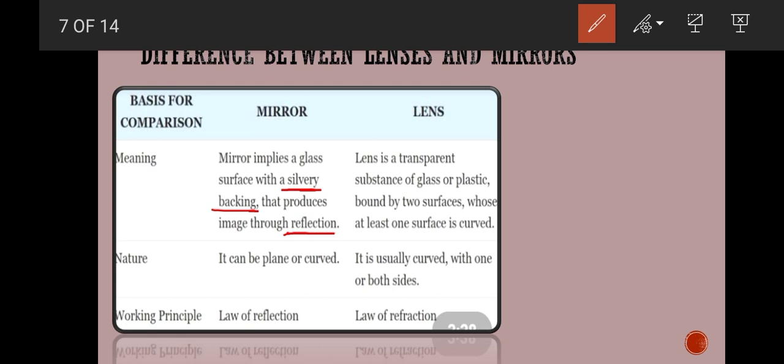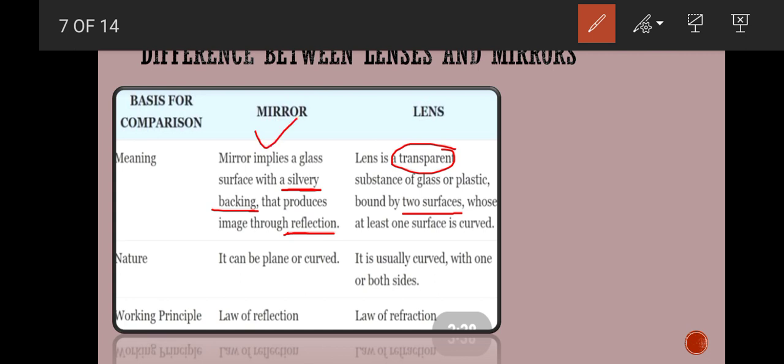As compared to mirrors, a lens is a transparent substance of glass or plastic bound by two surfaces, of which at least one surface is curved. It means a lens is made up of a transparent material from which the light can pass. Its no side is painted. So it is bounded by two surfaces, at least one of which is curved.